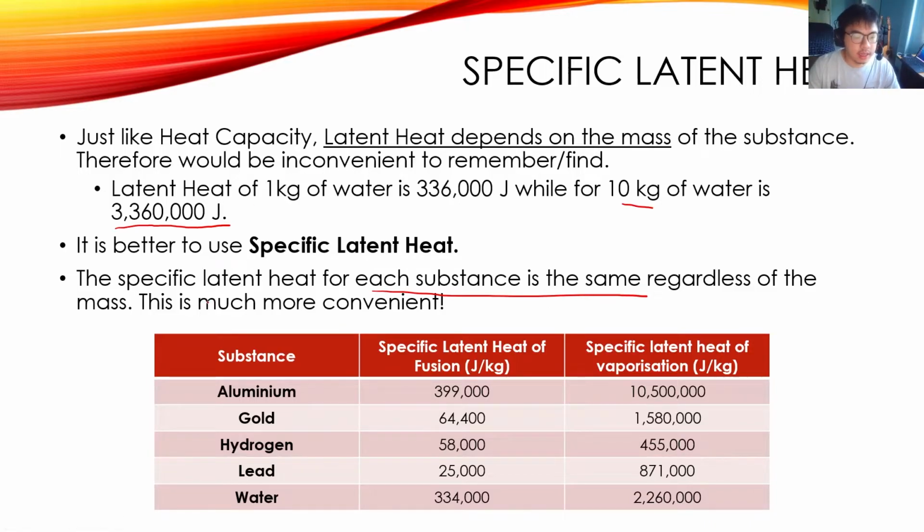Okay, as you can see here, for aluminum, the specific latent heat of fusion. So in order for you to melt 1 kilogram of aluminum, this is how much energy you need. And if you want to boil 1 kilogram of aluminum, this is how much energy you need. Now let's look at water. If you want to melt ice into water, this is how much energy you need. And if you want to boil 1 kilogram of water into steam, this is how much energy you need.